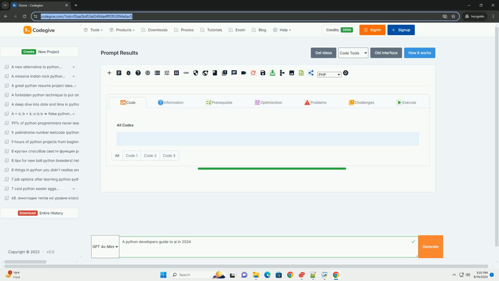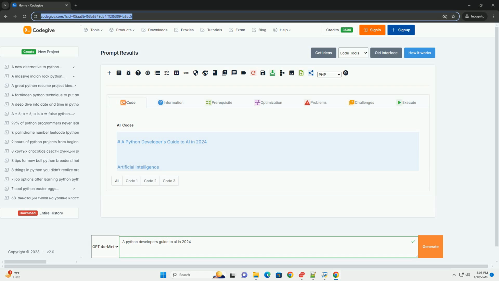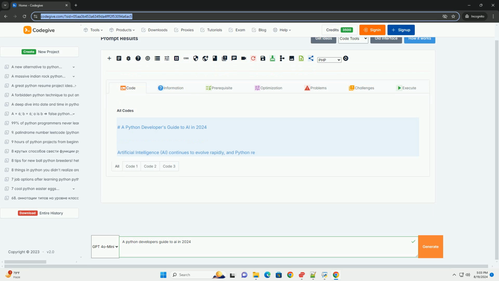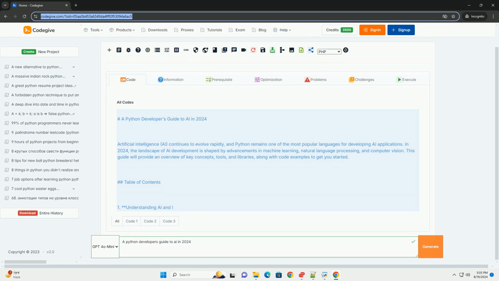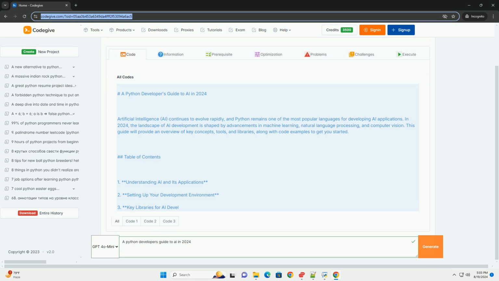A Python Developer's Guide to AI in 2024. Artificial intelligence (AI) continues to evolve rapidly, and Python remains one of the most popular languages for developing AI applications. In 2024, the landscape of AI development is shaped by advancements in machine learning, natural language processing, and computer vision. This guide will provide an overview of key concepts, tools, and libraries, along with code examples to get you started.